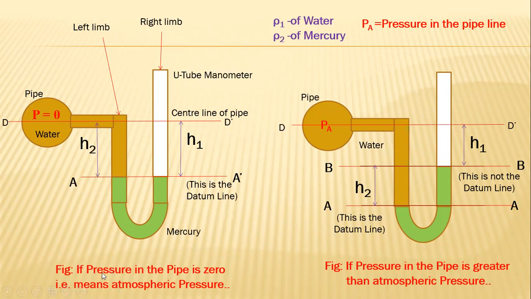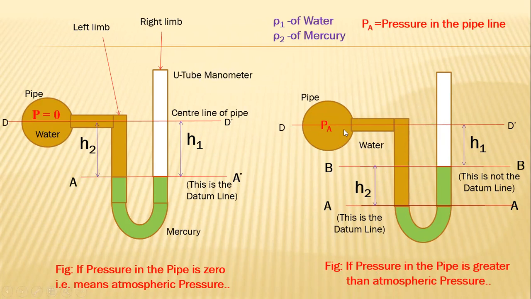And this figure is if pressure in the pipe is 0, that means atmospheric pressure. In the right side figure, if pressure in the pipeline is greater than atmospheric pressure, see, the figure is slightly changed.